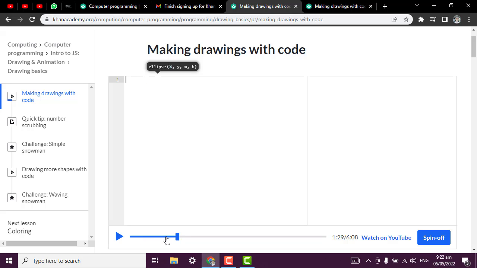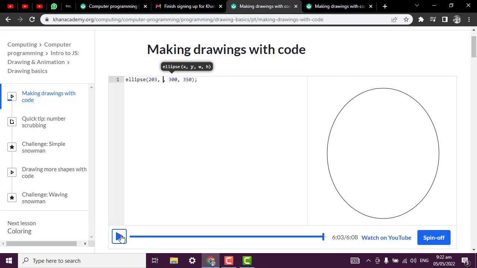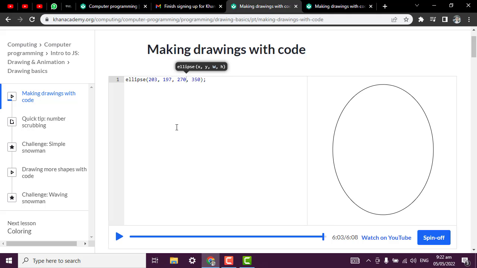As for me, I'm going to fast forward this to the end, since I'm done learning this. So this ellipse actually means circle in programming, and these are the size and position of the circle. I think this is width, this is height, and this is the x position. Okay, I think this is position, this is width, and this is height.